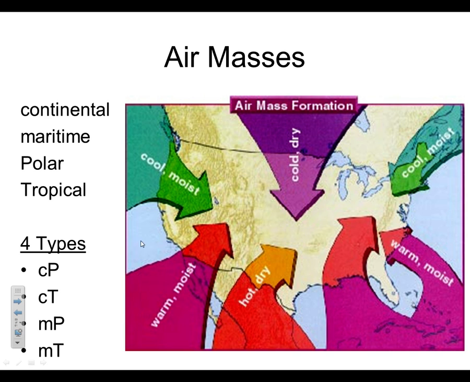Okay, so those are different air masses. There is one other air mass, but it doesn't really affect the United States very much, but you might see it. That's Arctic. So kind of up here in Canada, you might have like continental Arctic, and that's just bitterly cold for the Arctic. That's really it.